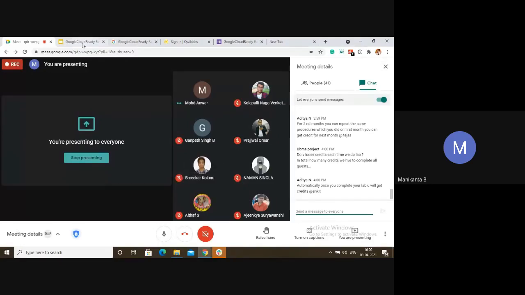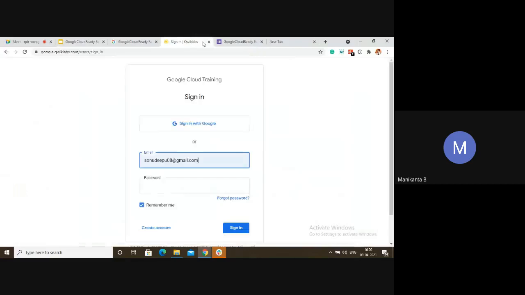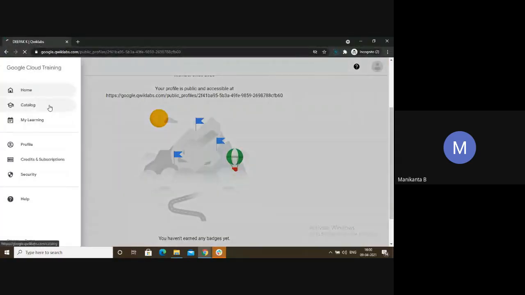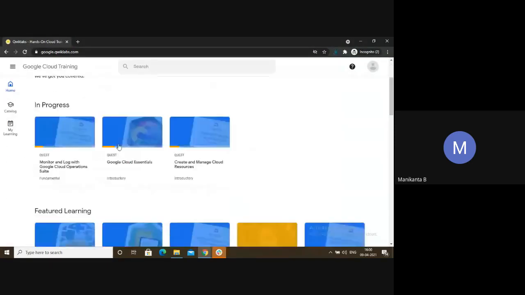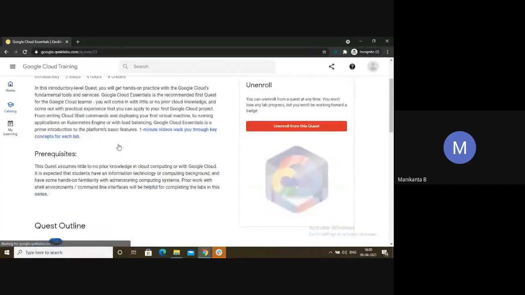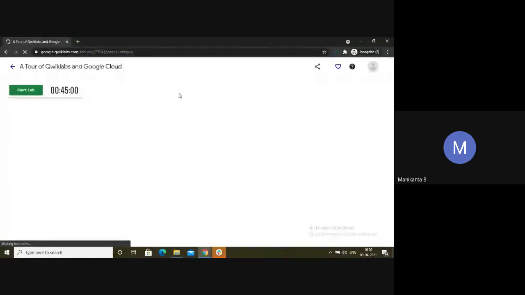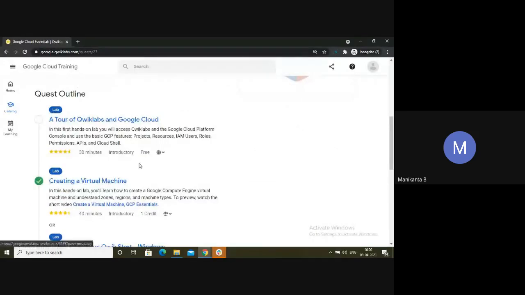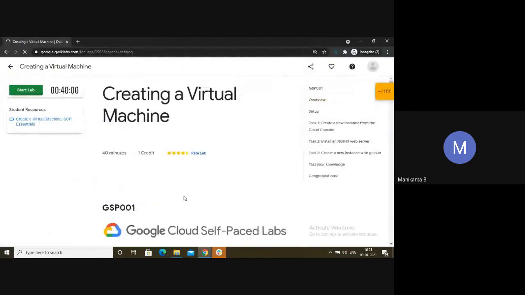And suppose your account gets blocked. What is the reason? It's simple. You have gone for one lab, just think of doing a tour of Quick Labs. You're not getting a monthly subscription, so everyone will say do that lab, do that lab, right? Suppose you're doing this lab more than 5 times a day, or you have made some mistake in the virtual machine so you're not getting a 100 by 100 score, so you keep trying the same lab again and again, right? Then your account will show that you have exceeded the quota for this lab.